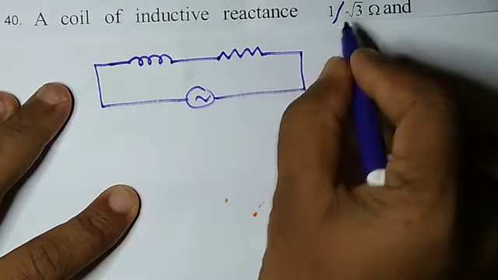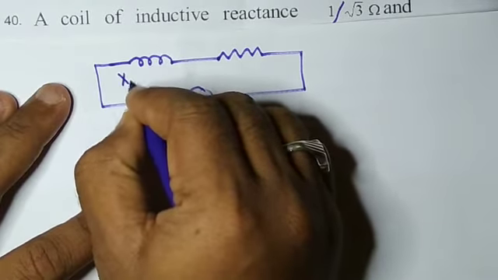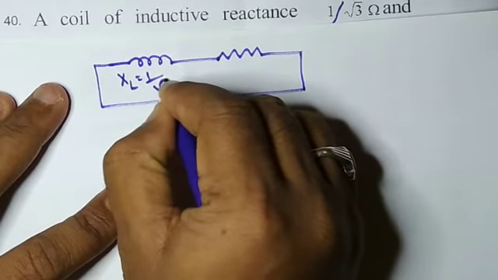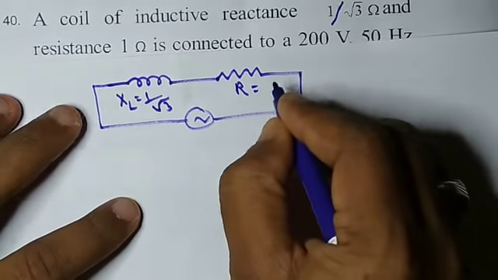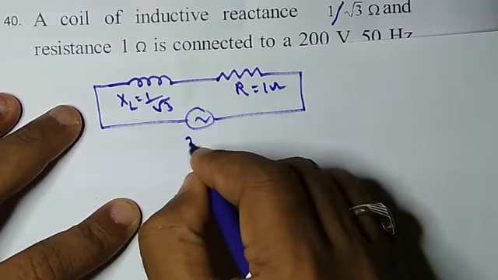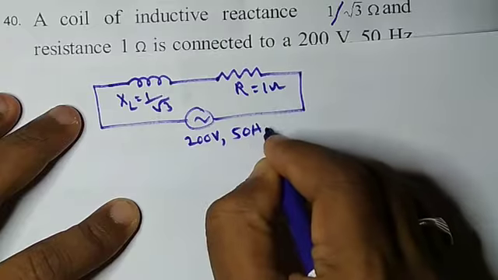XL is 1 by root 3, the resistance of this resistor is given as 1 ohm, and the source has voltage 200 volt, 50 hertz frequency.